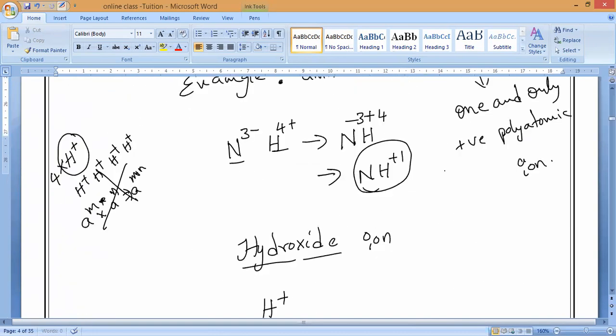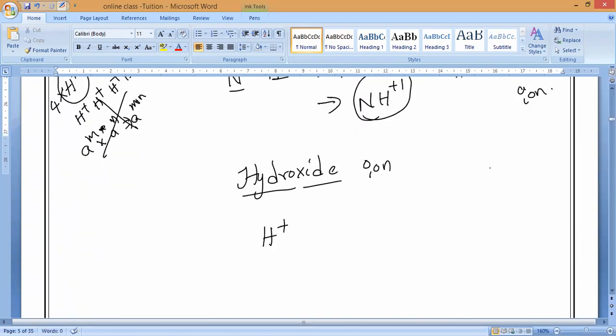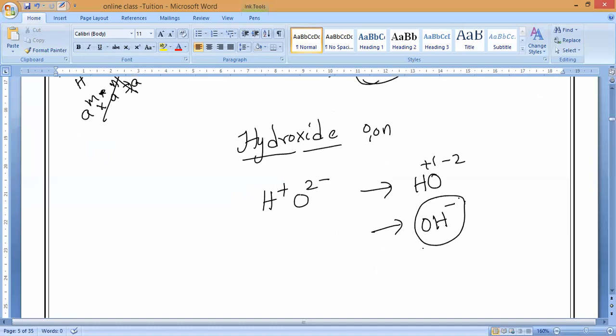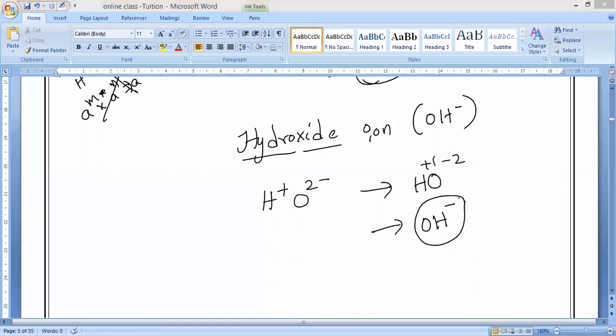O2 minus. Correct or not, guys? What will come here? Plus 1. Plus 1 minus 2 equals what? Minus 1. So hydroxide we can write as OH minus 1. Hydroxide OH minus. Understand? The overall charge we can say is minus 1.